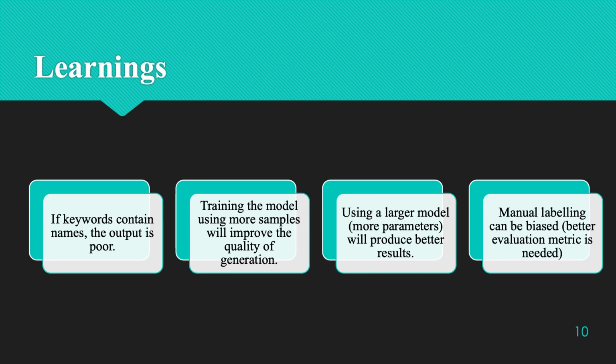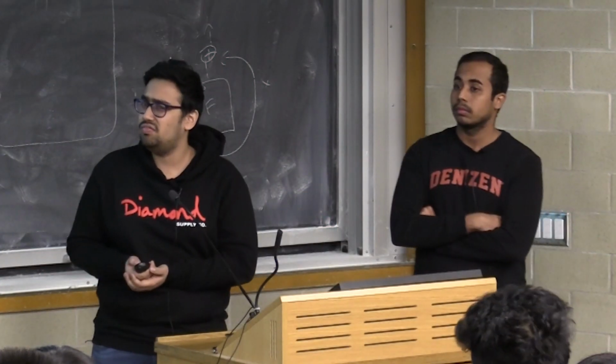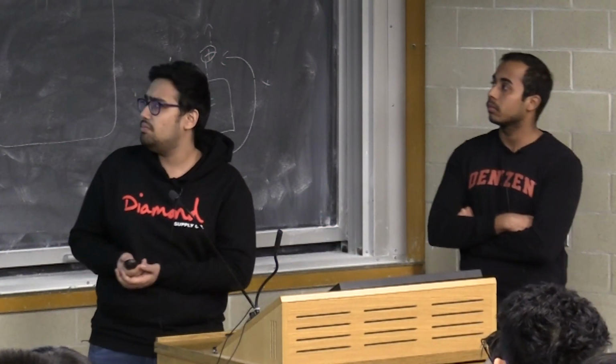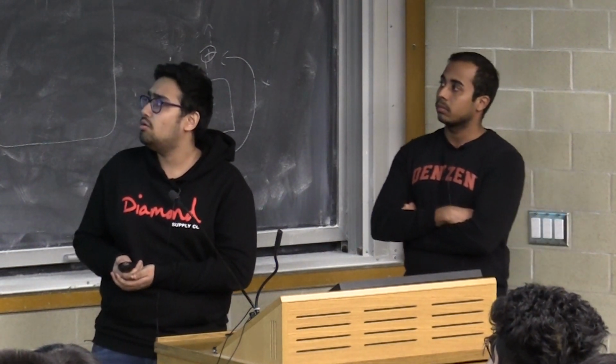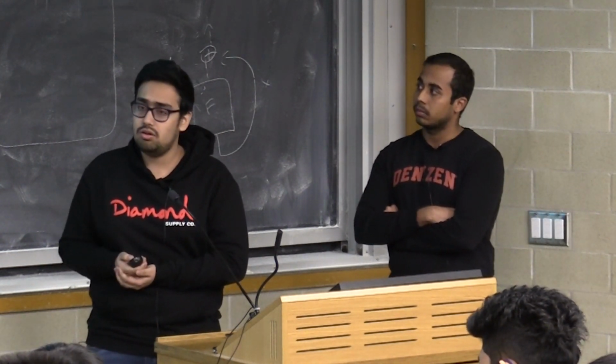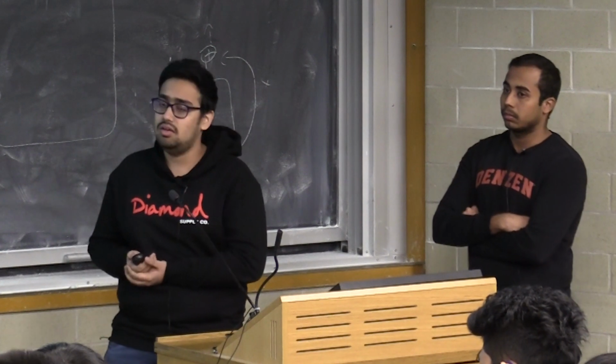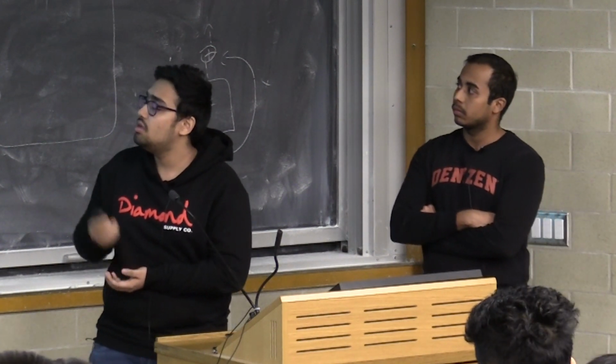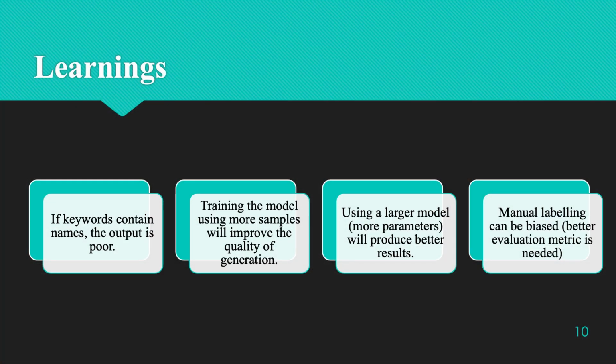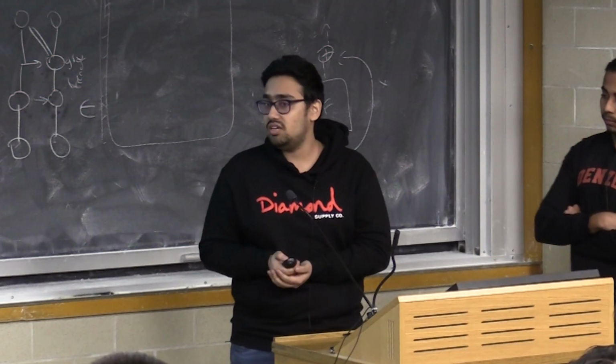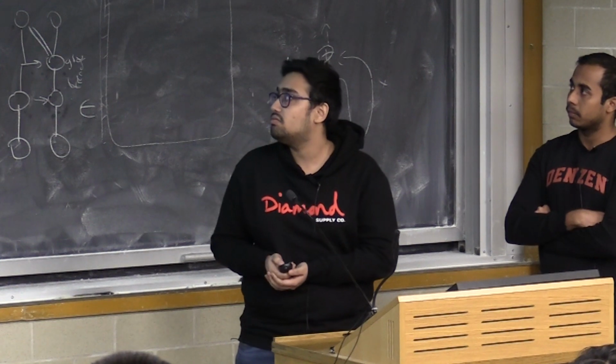One of the main learnings we found was that if we give the keywords as either names or numbers, the model generally fails. This can be improved by either incorporating more samples or using a larger model with even higher parameters. The other thing is that manual labeling can be biased, so maybe in the future we can use a classification model to evaluate our results as well.